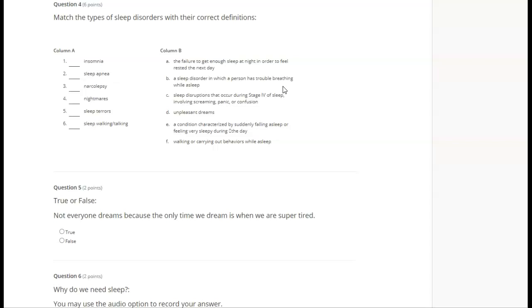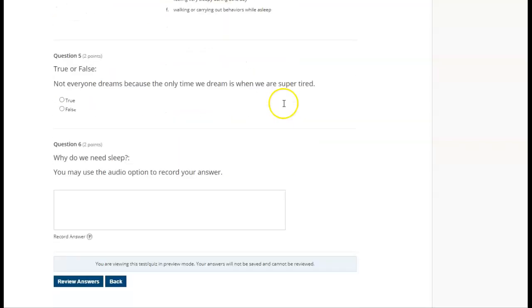day. A sleep disorder in which a person has trouble breathing while asleep. Sleep disruptions that occur during stage 4 of sleep involving screaming, panic, or confusion. Unpleasant dreams. A condition characterized by suddenly falling asleep or feeling very sleepy during the day. Walking or carrying out behaviors while asleep.